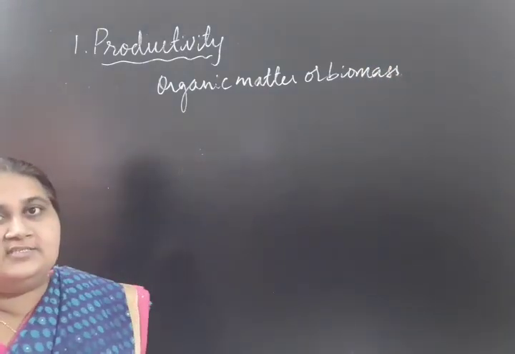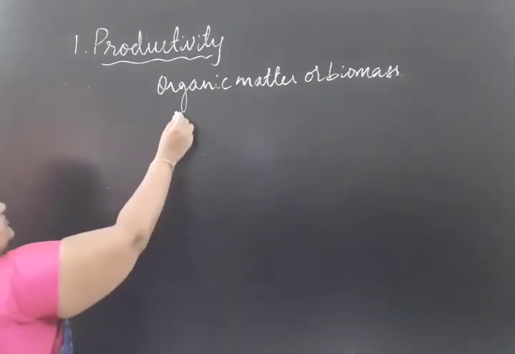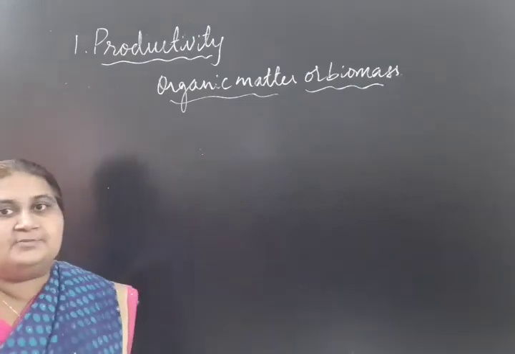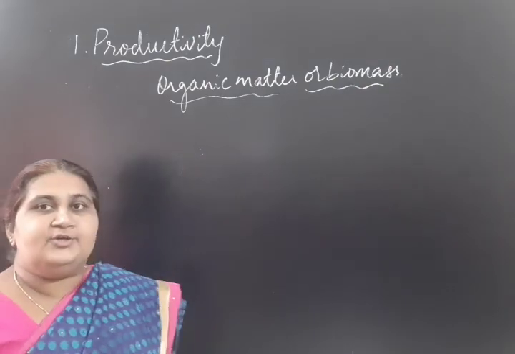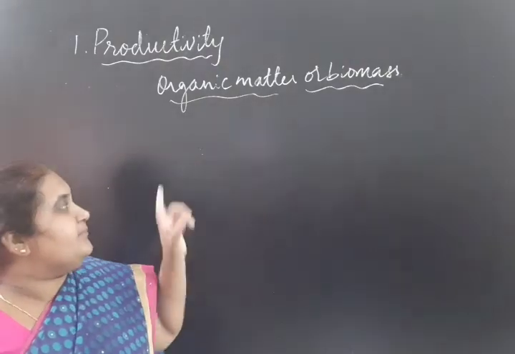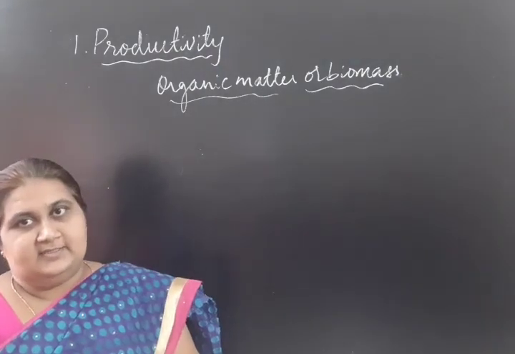Rate of synthesis of organic matter or biomass per unit area in unit time is called productivity.